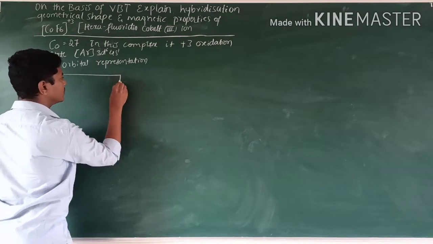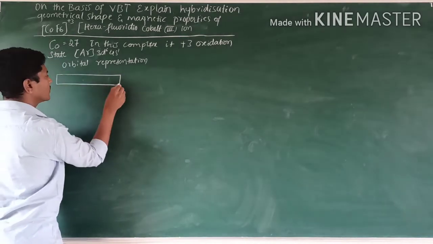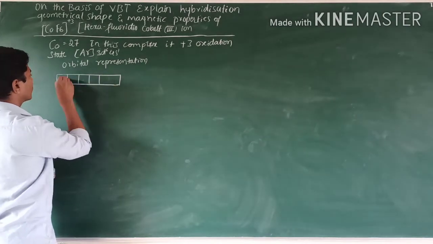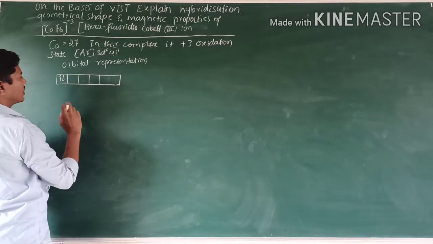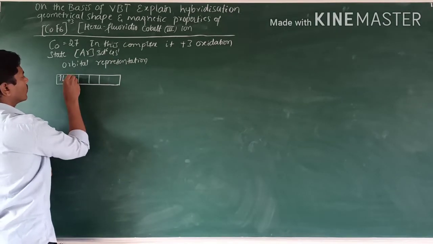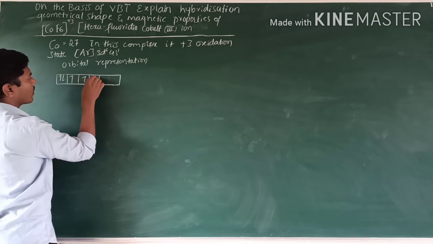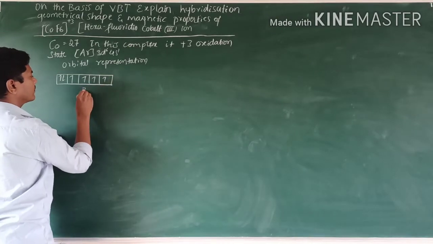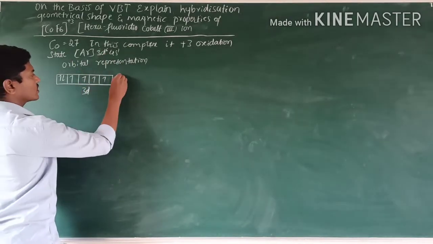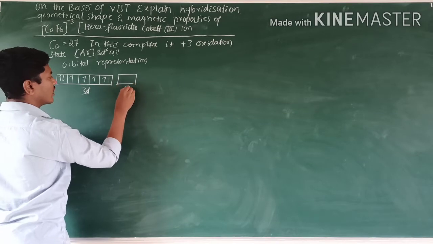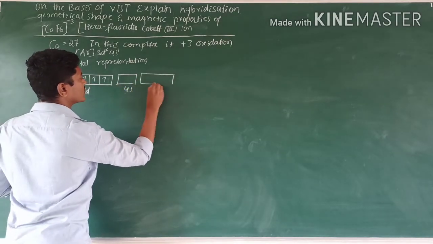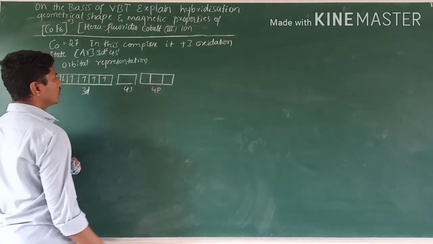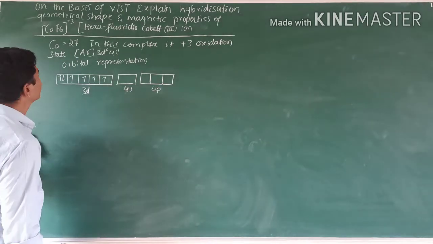D having 5 suborbitals, like this electrons are filled. For 3d, 6 electrons; 4s no electrons, 4p no electrons.